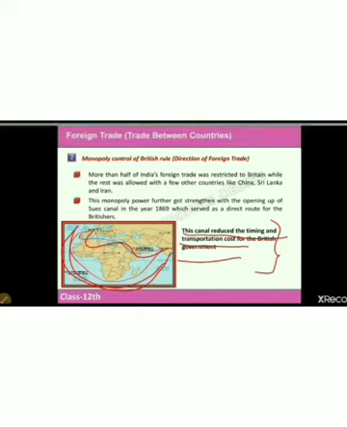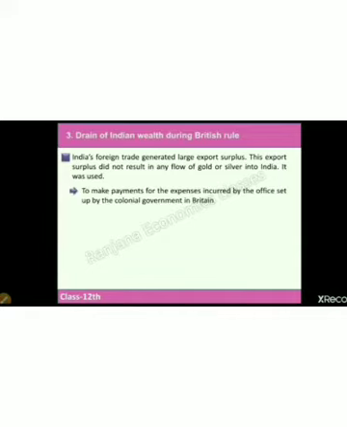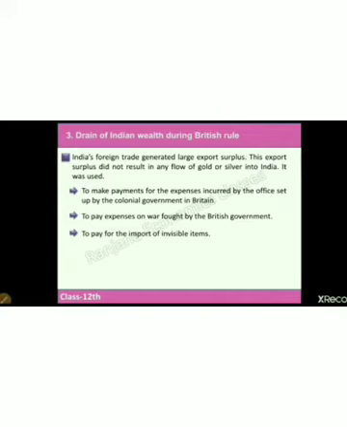Now let's move on to the next slide and talk about the drain of India's wealth during the British rule. We were exporting a huge amount of raw material, and out of that raw material we were able to generate a good amount of revenue, but that revenue did not result in any positive impact on the development of our economy. Why?